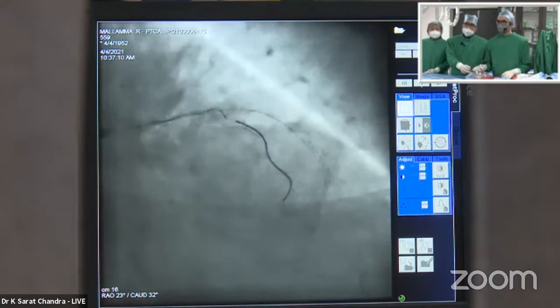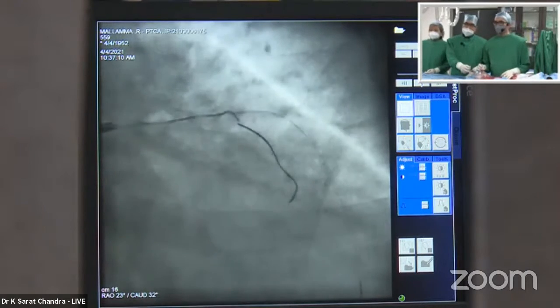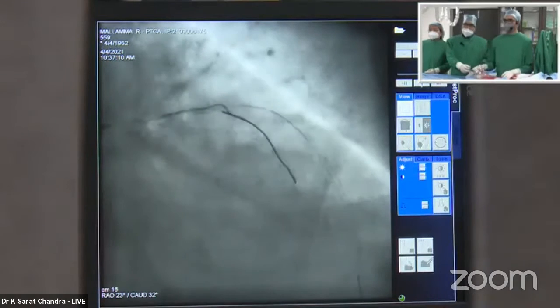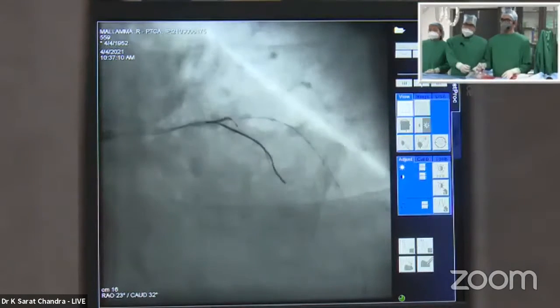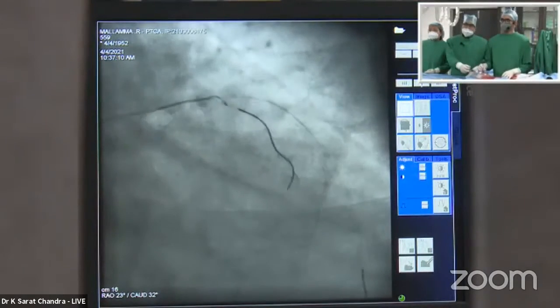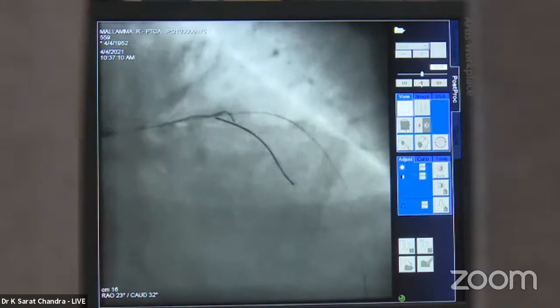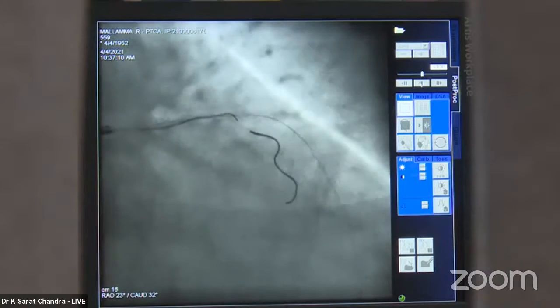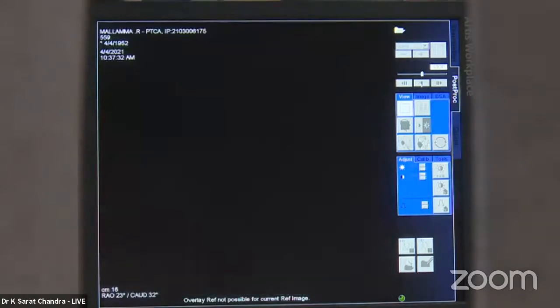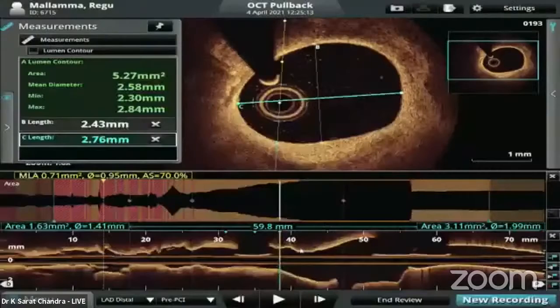Okay, we will try to dilate that ostium of the diagonal and see if that will allow us to engage, enter the branch of the diagonal. Okay, so we will remove this other branch.